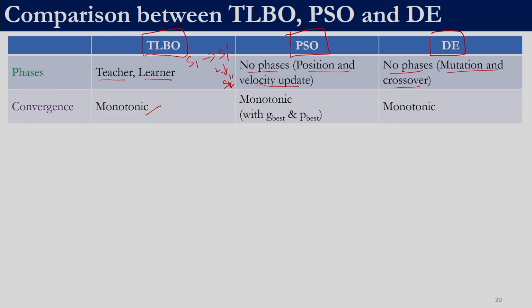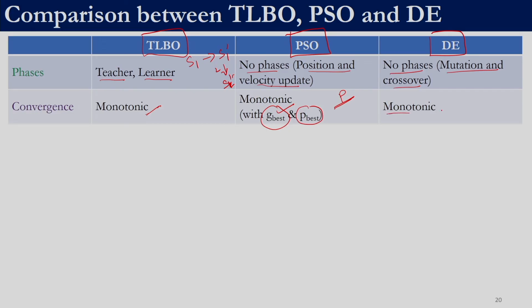In particle swarm optimization, whether the solution is better or not, it enters the population, but we also keep track of the personal best and the global best. Since we always keep track of the global best, even if the best solution is getting discarded from the population, a copy of it will be in the G best. So, that ensures monotonic convergence.